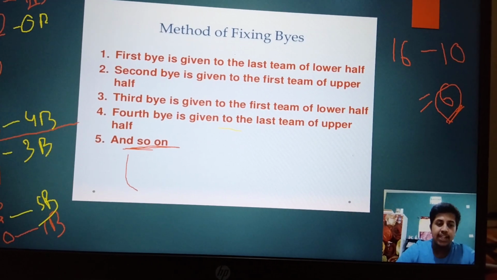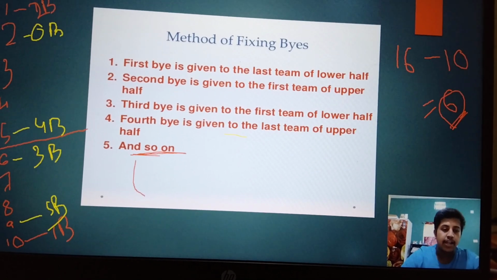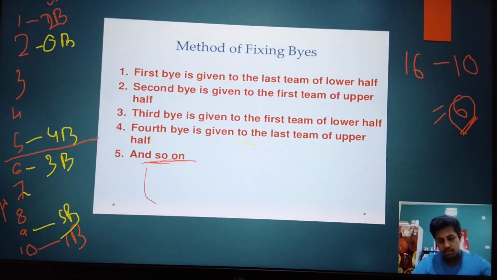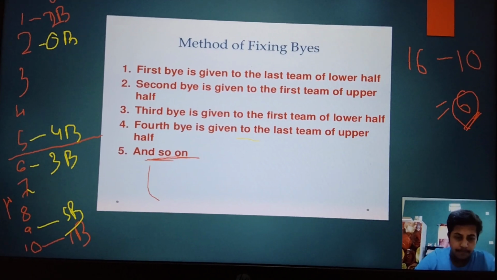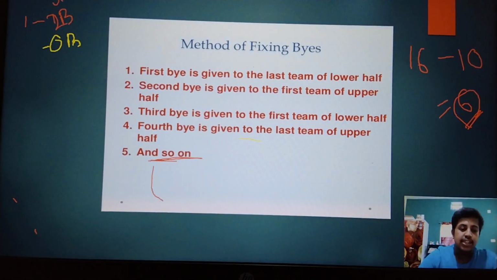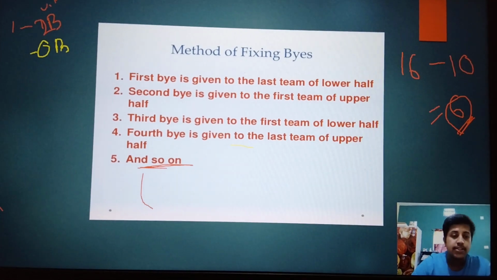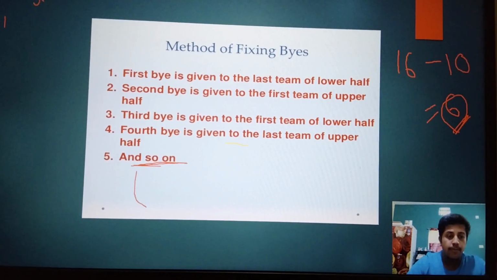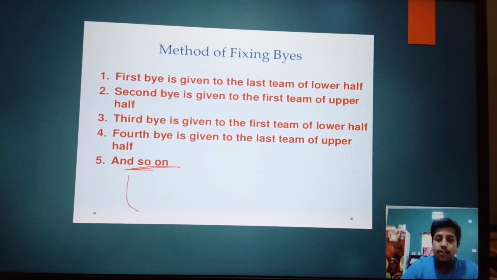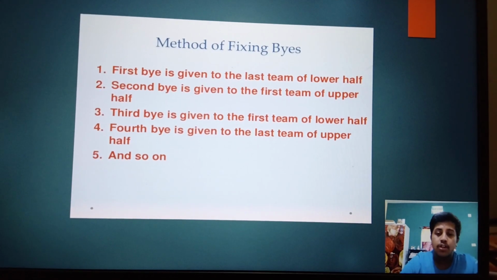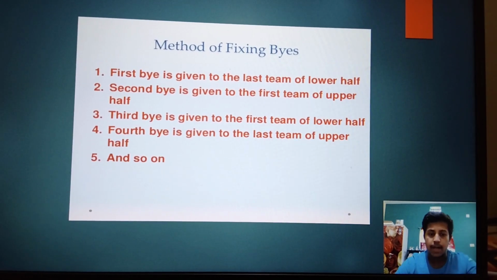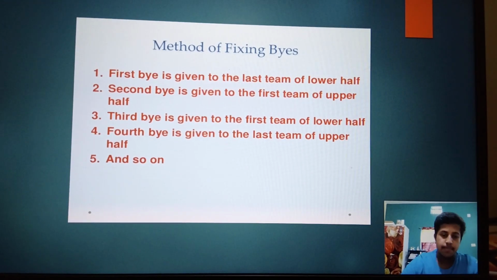Similarly, if there were 7 byes, the seventh bye would be given to the seventh team, but here only 6 byes are there. So remember it, or take a screenshot, because children mainly make mistakes about where and how to give the byes. So please remember this: the first bye goes to the last team of the lower half, the second bye to the first team of the upper half, the third bye to the first team of the lower half, and the fourth bye to the last team of the upper half.